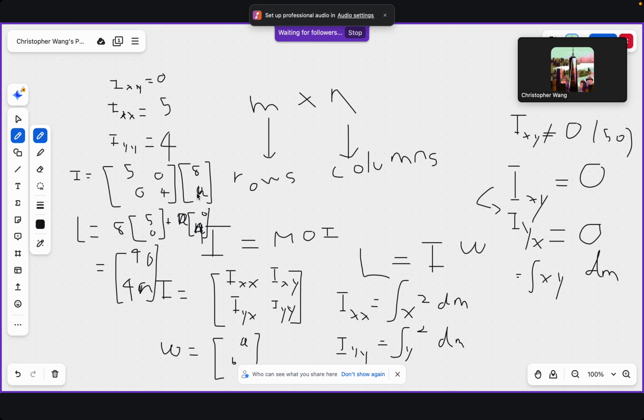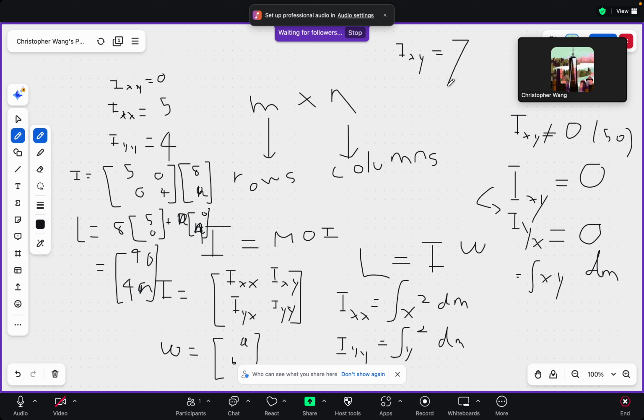However, now let's do a calculation where Ixy doesn't equal 0. Let's assume that Ixy equals 7. This is just random and made up. And now let's assume Ixx still equals 5, and Iyy equals 4.